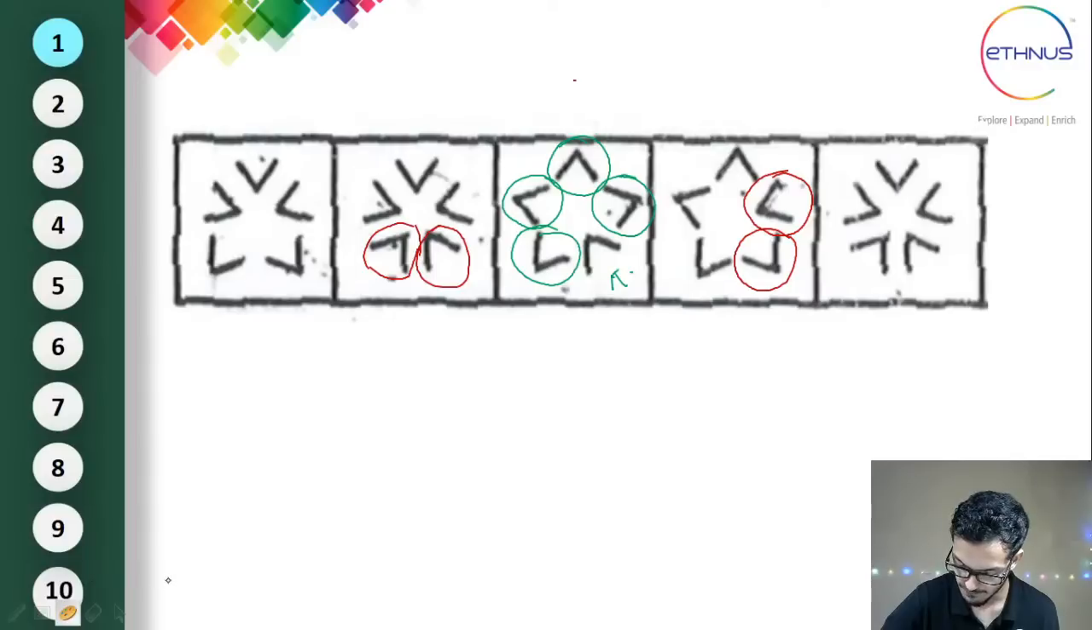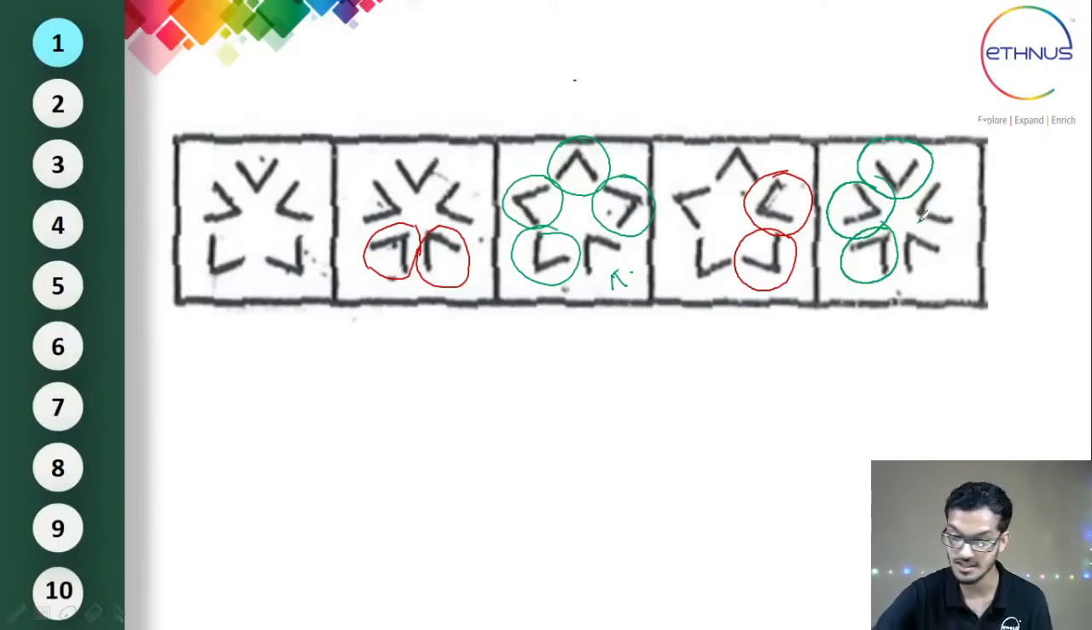In the last one, if you observe, the one which has changed is this. The next one is this one. Another one is this. It has changed. Now, if you see this, even this has also changed, but only one has not changed. So I think by now you would have got a pattern here.